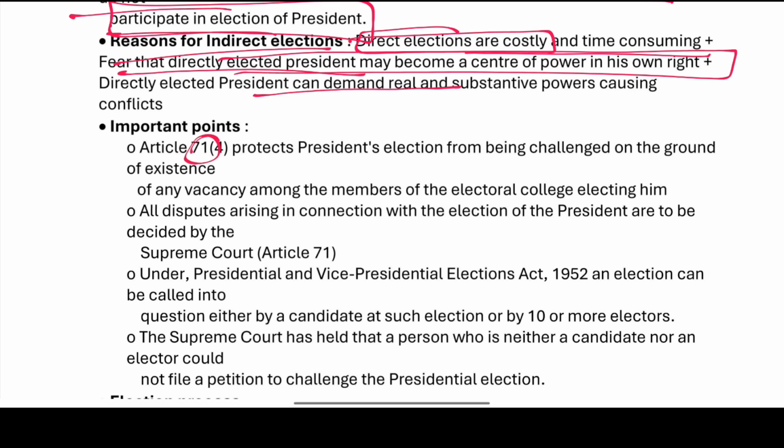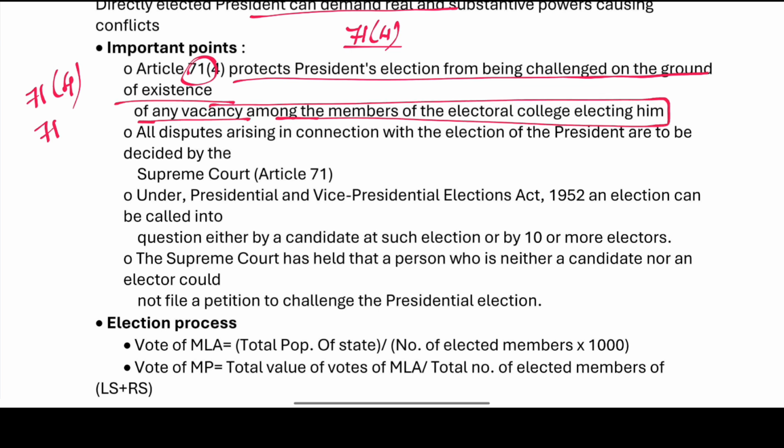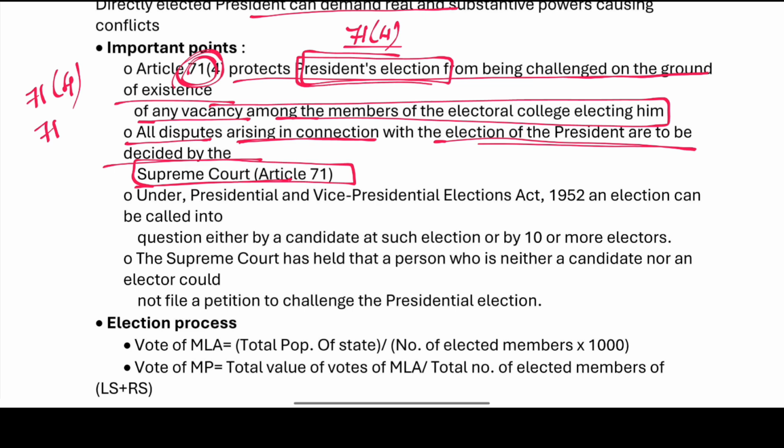Important point is Article 71. Article 71(4) protects the president's election from being challenged on the grounds of the existence of any vacancy among the members of the electoral college electing him. All the disputes arising in connection with the election of the president are to be decided by the Supreme Court, as per Article 71.